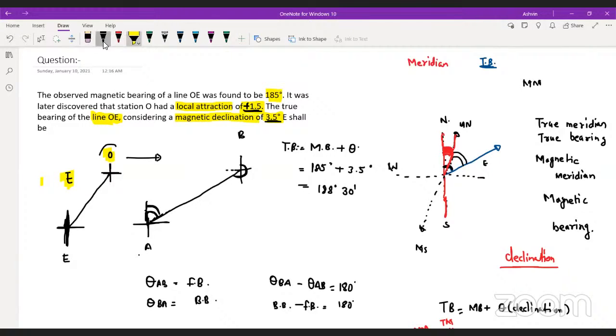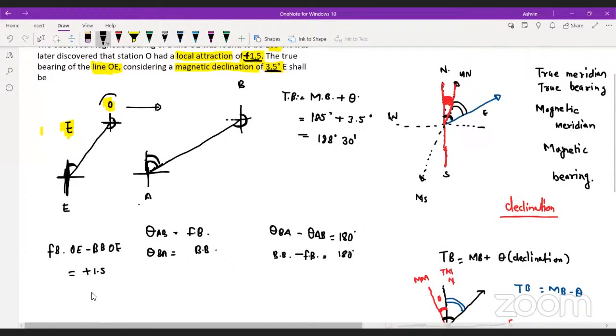If it is the forebearing of OE and the back bearing of OE, and the local attraction is positive 1.5, it means the difference will be lesser than 180 degree.